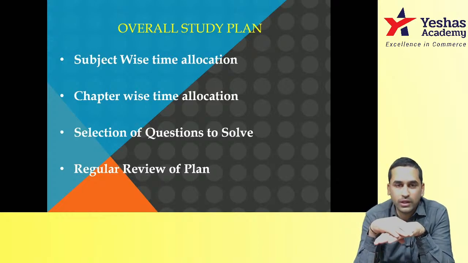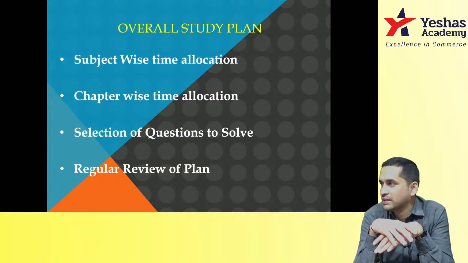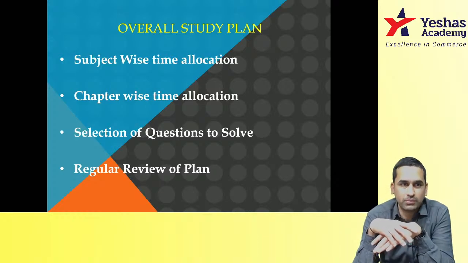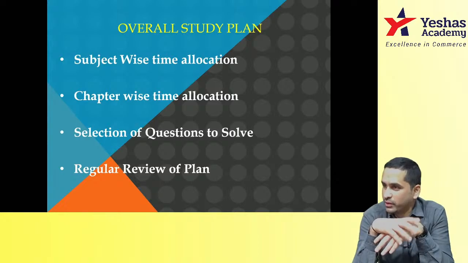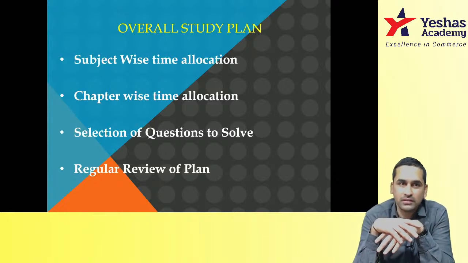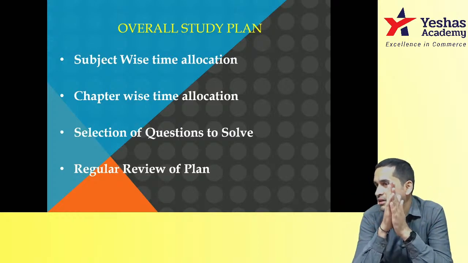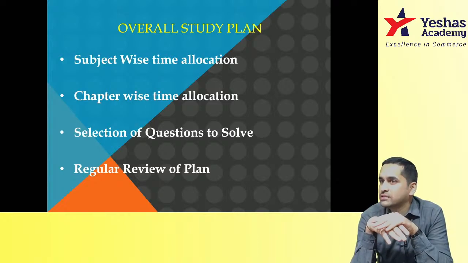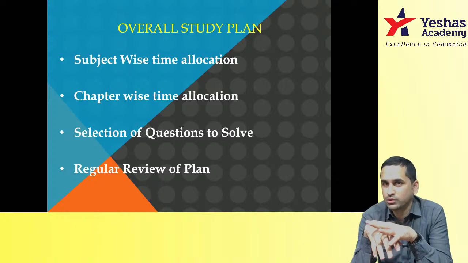And don't think you'll start with 2 hours, 3 hours, and then increase the number of hours. In the last 1 month, you can't increase. You should actually decrease the number of hours one day before the exam. Students study 14 hours one day before the exam, and studying 4 hours now and 14 hours later won't help. Rather, study 9 to 10 hours from now itself. Sorry, not 9, 10 hours minimum you will have to plan. If you're attending class for 5 hours, after that minimum 5 hours you'll have to study. Anything more, I'm happy. I've used the word minimum.